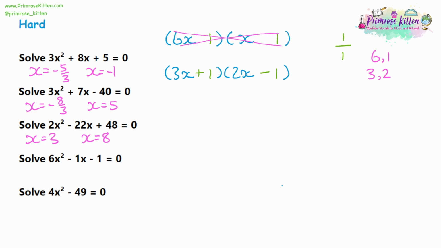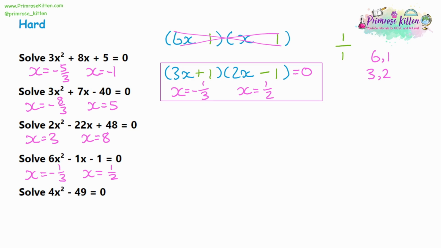Then we think about it being equal to 0. So for our first bracket, x would be the 1, but we're going to divide it by the coefficient 3. And the second one, the same thing. x is 1, but we have to divide it by the coefficient on the x, which is the 2. Then think about positive and negative numbers. We have a positive number in the first bracket, so our answer must be negative to cancel it out. The second bracket has a -1 in there, so the answer must be positive to cancel it out. So overall, x is equal to -1/3, and x is equal to +1/2.